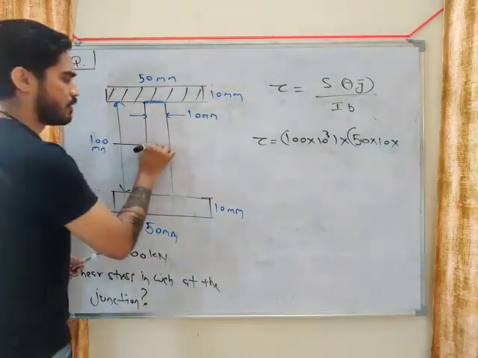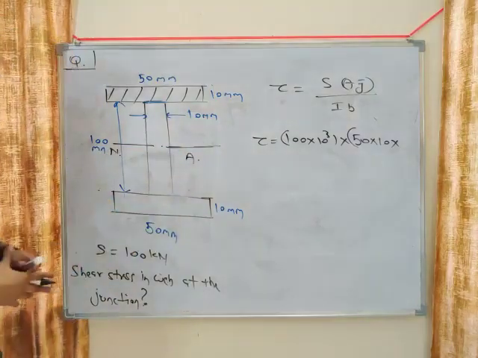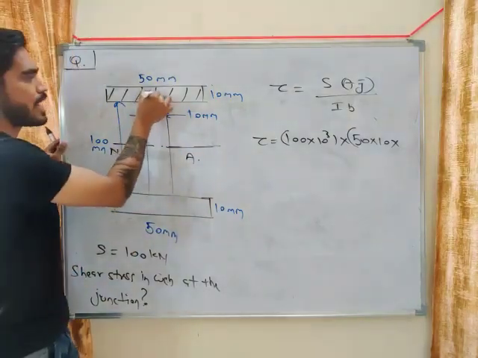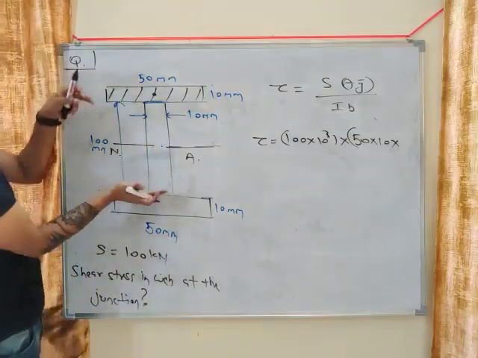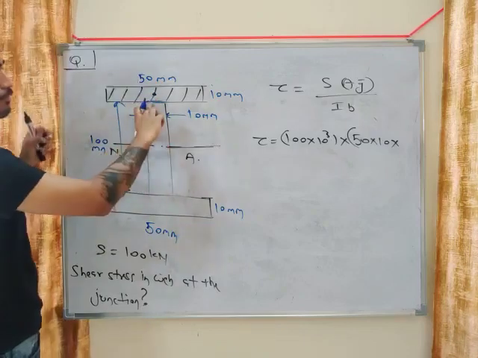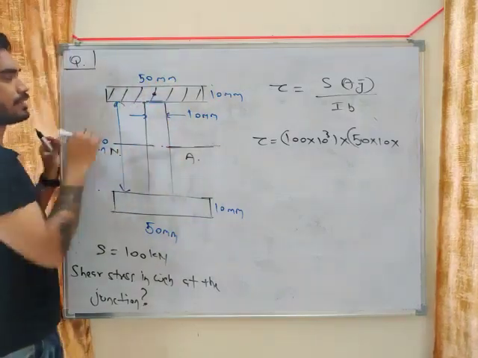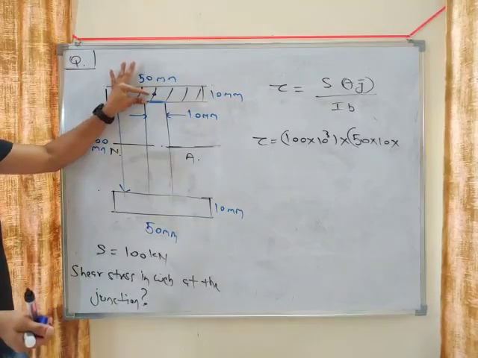And what will be Y bar, my friend? Neutral axis will be at the center because this is a symmetric section. Y bar means distance from this center. From here to here, the total height of web is 100, so from here to here it will be 50. And this height, what will it be? The thickness is 10, so this will be 5.